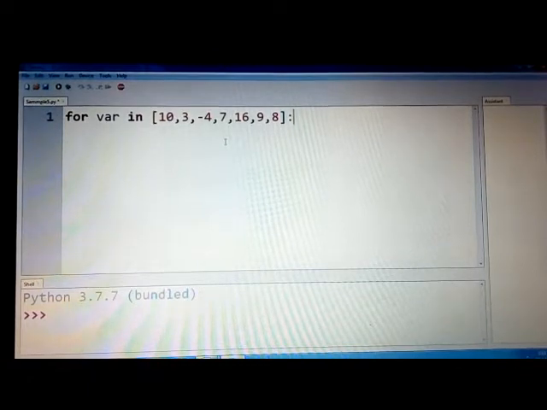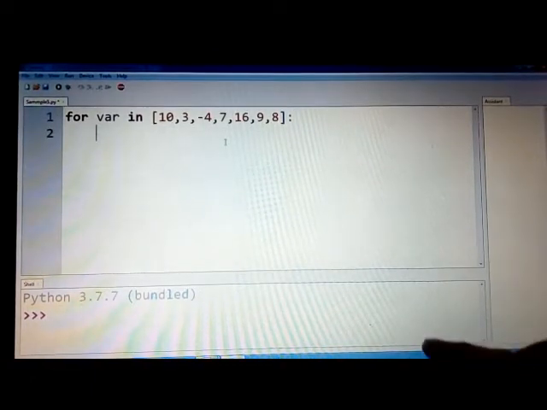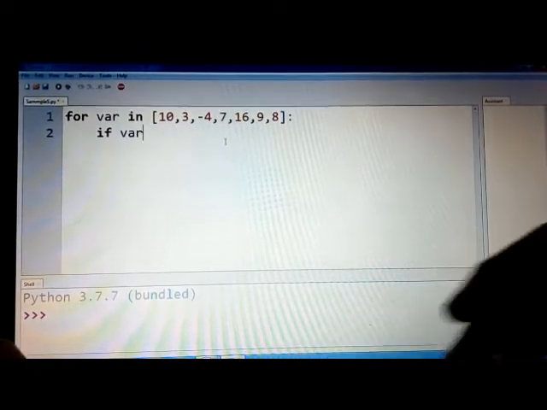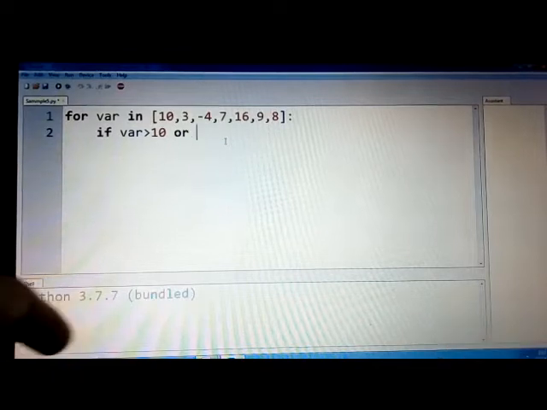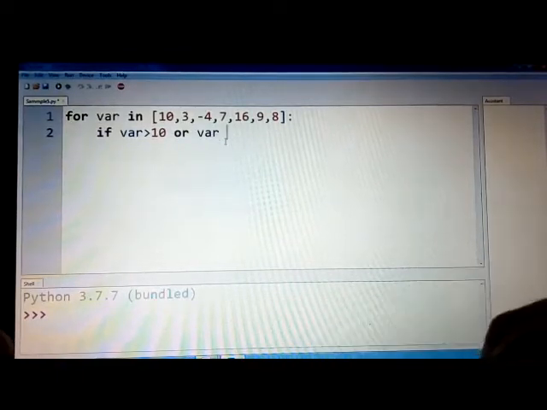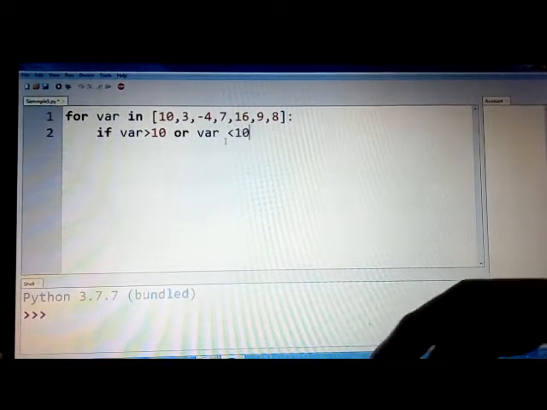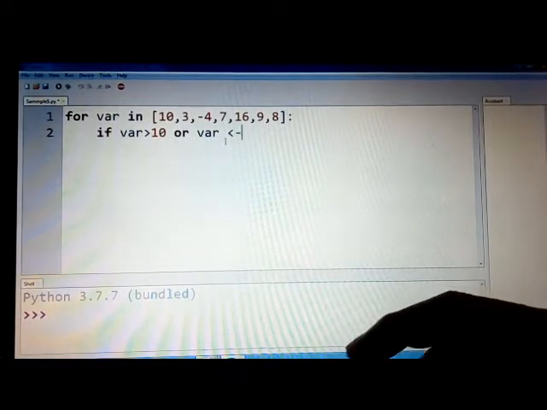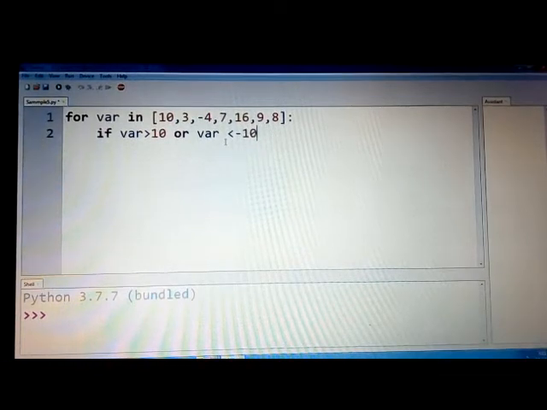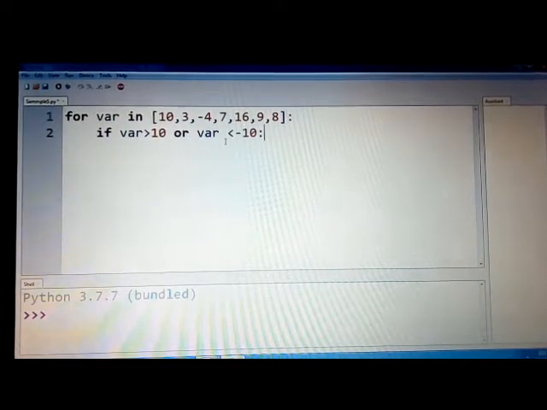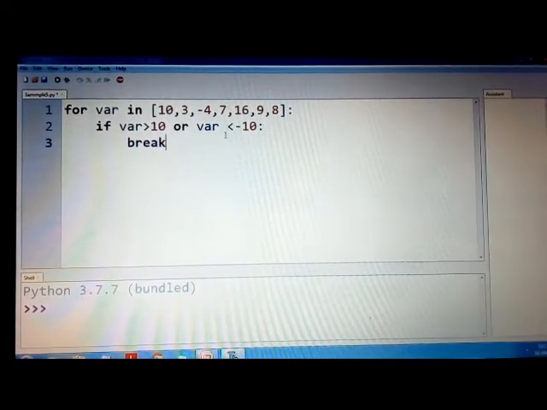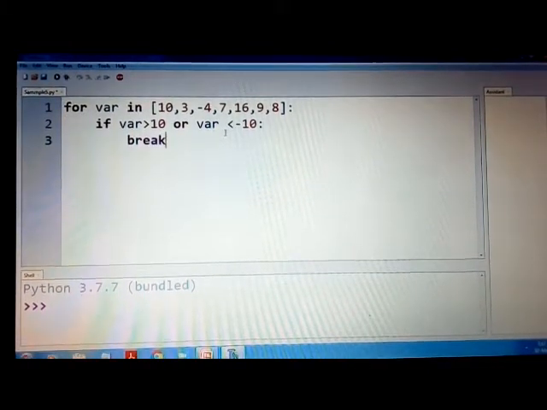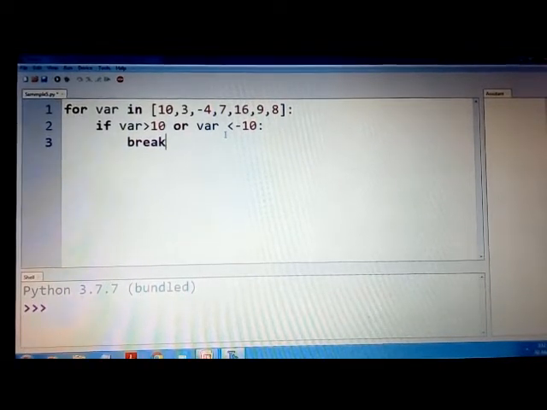For var in this, then let us try to immediately take a decision. If var happens to be greater than 10, or if var happens to be less than -10, then you know that the set is not valid. Then if this condition satisfies, then we need to break it. But of course this is not the complete solution. Let us try to analyze it by executing it.